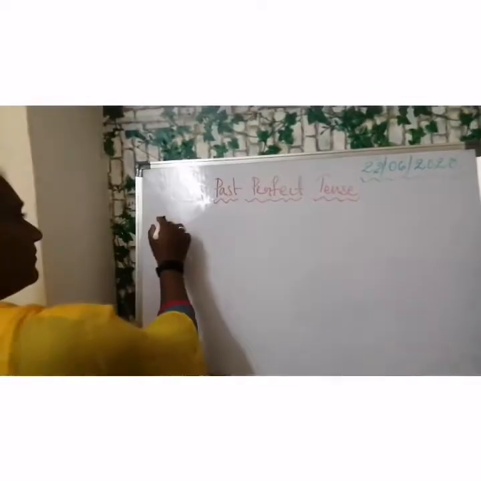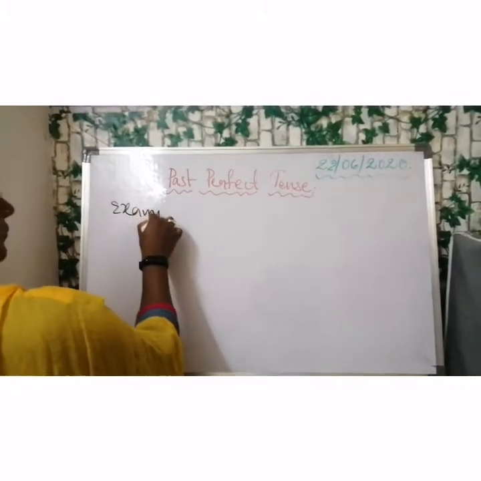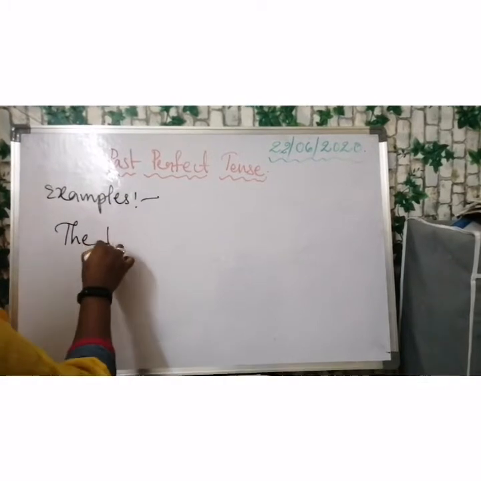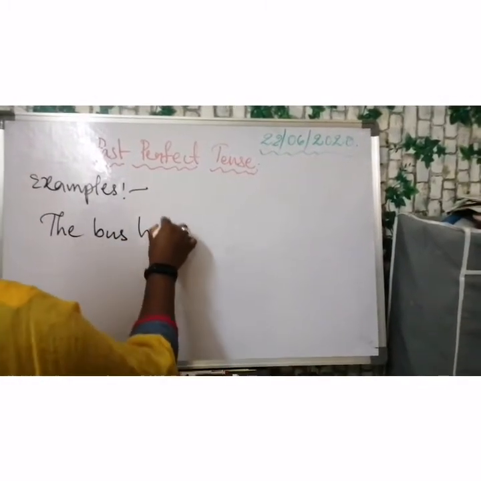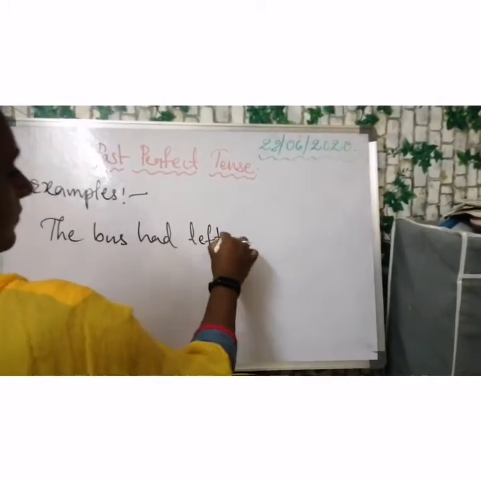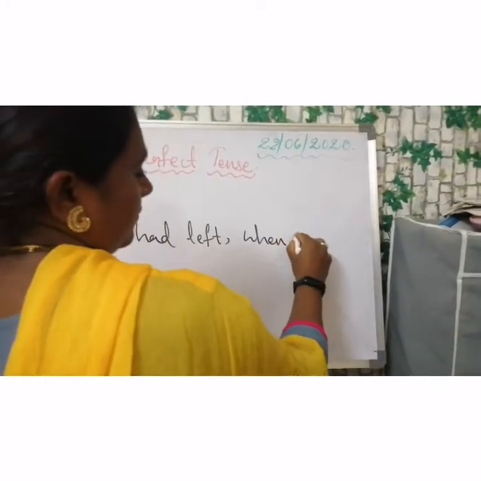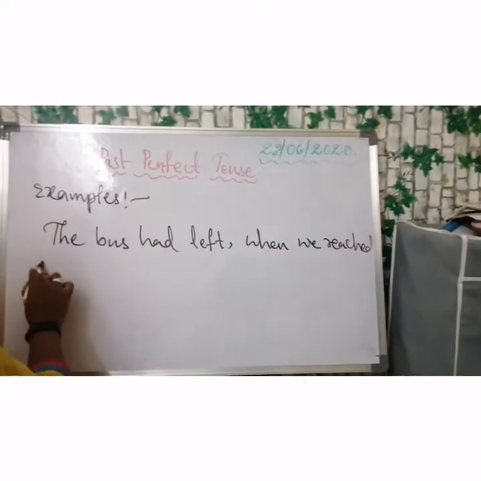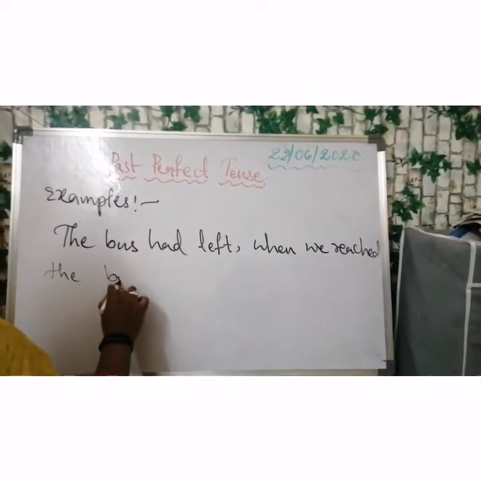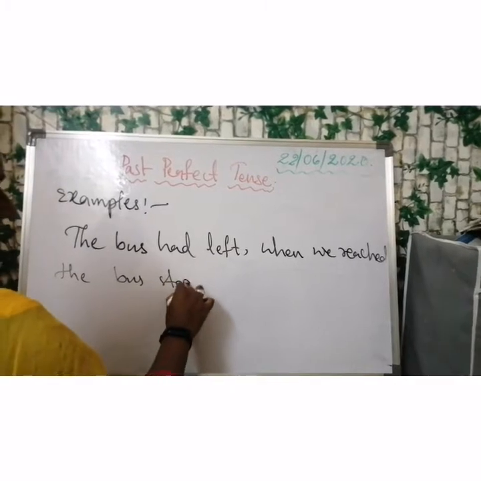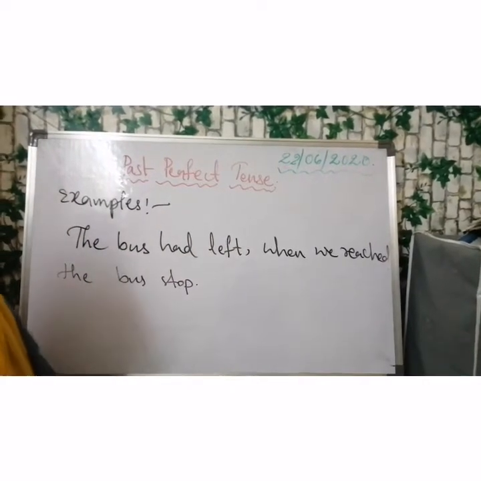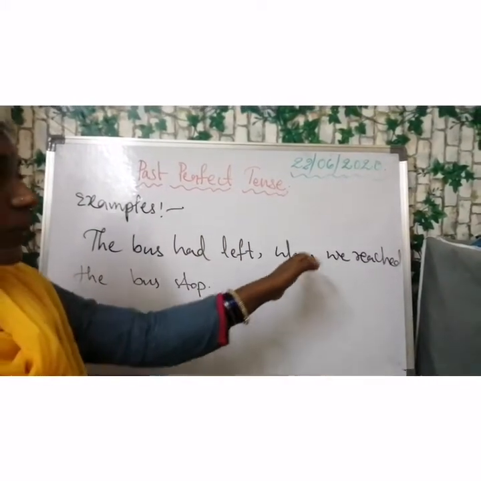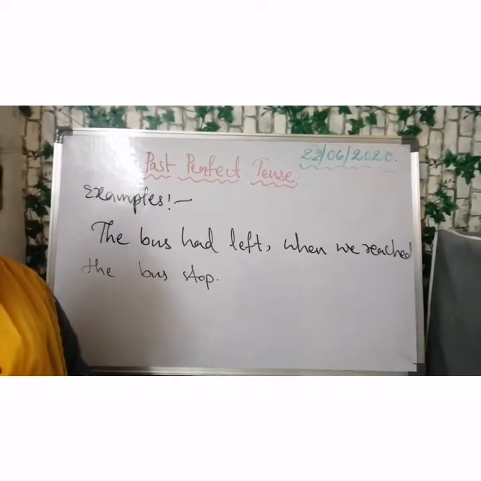For example, observe here: The bus had left when we reached the bus stop.